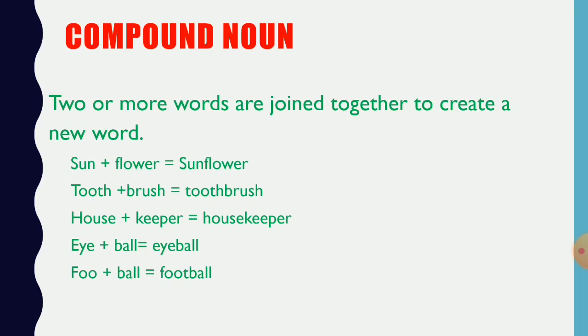Next, we learn about the compound noun. Compound nouns are two or more words joined together to create a new word. For example, sunflower, toothbrush, housekeeper, eyeball, and football.